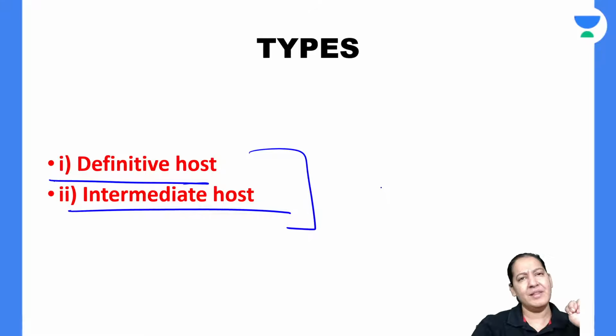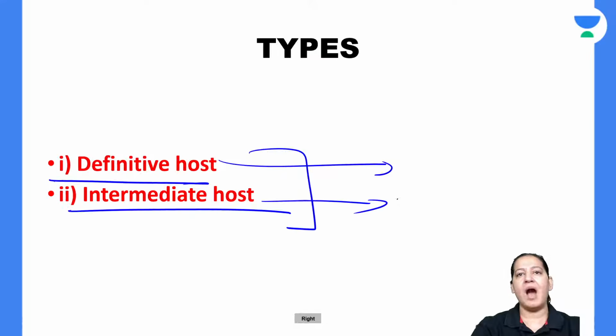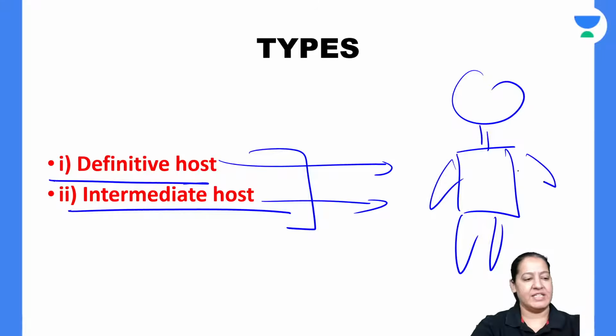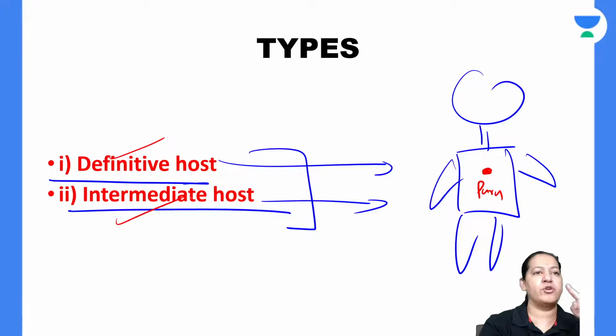Can you tell me the differences between them? What is the definitive host? What is the intermediate host? Host is the organism which is harboring the parasite. It can be human, it can be animal. So this is a parasite, and the parasite is remaining inside the host. What do you mean by definitive and what do you mean by intermediate? Can anyone of you tell me? Yashwant, Sakshi, Samir, Payal, anyone?